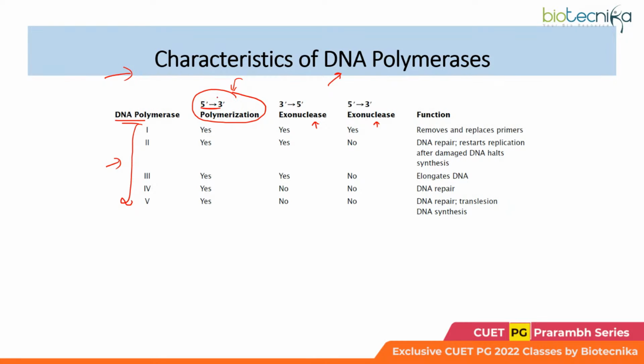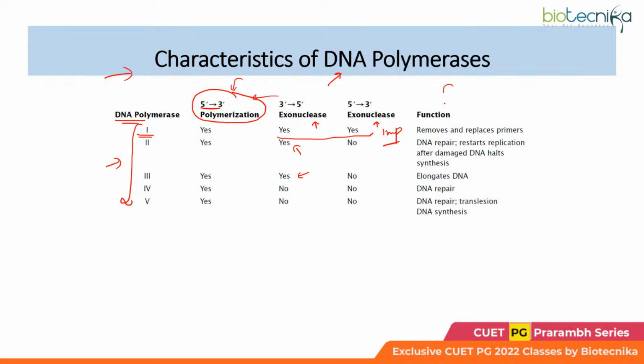So this is just the way opposite to polymerization. Now, some of the DNA polymerases may show 3' to 5', the others may show 5' to 3'. DNA polymerase 1 is the enzyme which shows both of them, right? For most of the others, you would find that the 3' to 5' exonuclease property is available. But DNA polymerase 1 has both these properties. So this is one point which you must note down.